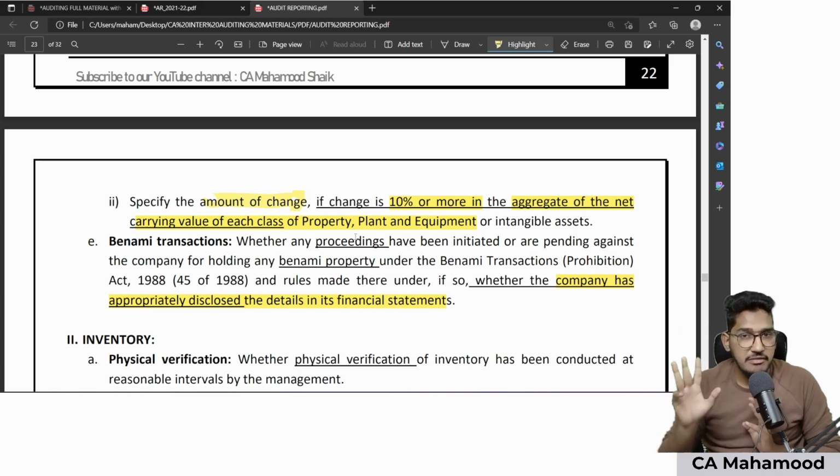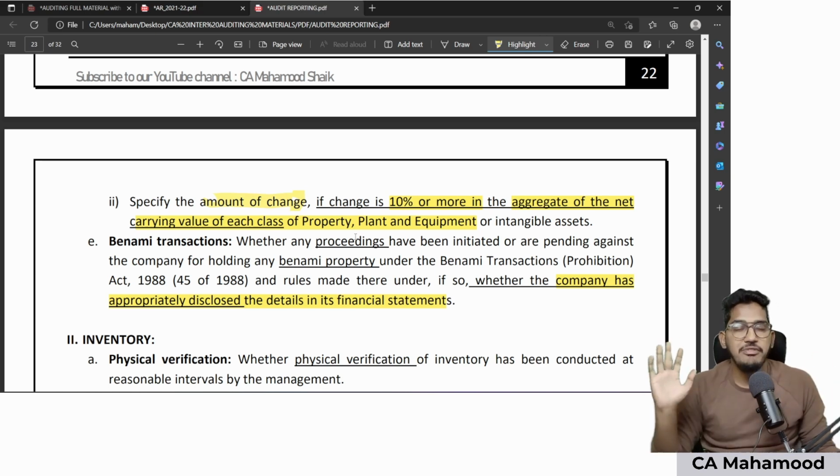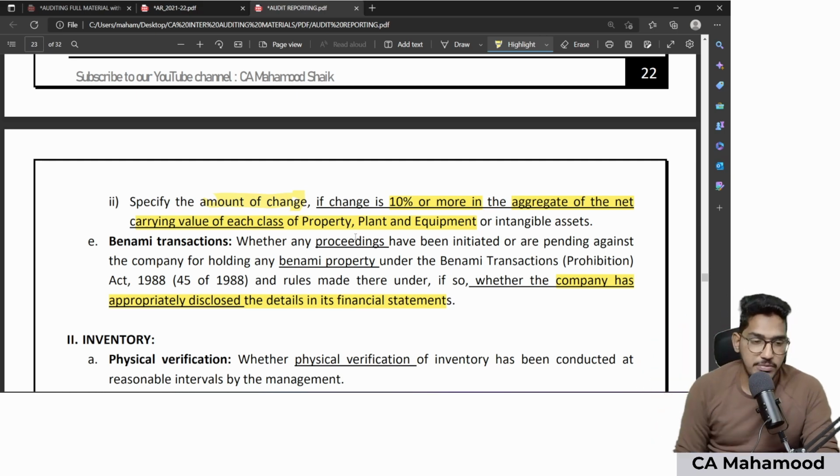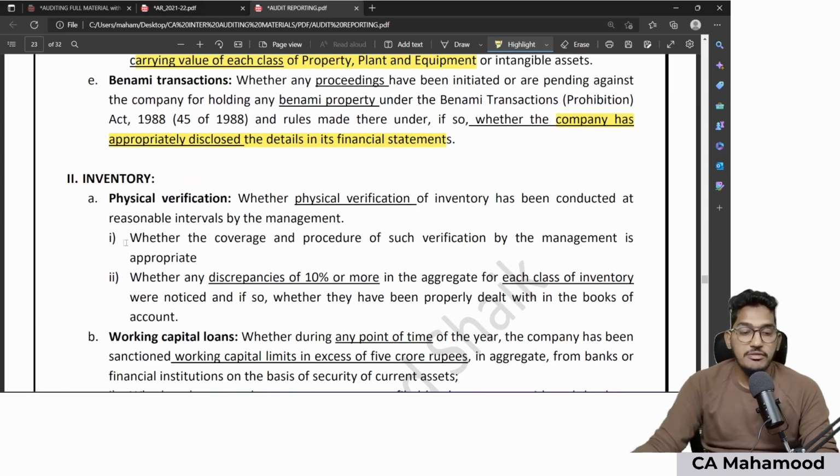Number 4, whether any revaluation happened. If yes, on the basis of a registered valuer. If the change is 10% or more for each class of asset, mention the amount. Number 5, whether the company disclosed the Benami transaction cases in their financial statements or not. That's all. This is the first point. Second point is regarding inventory. Regarding inventory, what do I need to do? First, here also I need to check whether physical verification of inventory has been done by management, not the auditor.